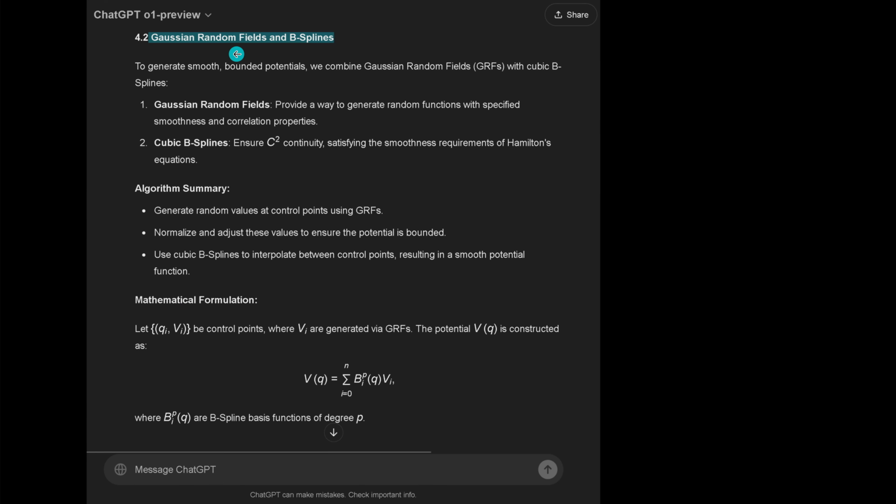Well, of course, I asked my little ChatGPT O1 preview to explain why we need a Gaussian random field and a B-spline. And it gives: what is a cubic B-spline? It continues satisfying the smoothness requirement of the Hamiltonian equation. Generate random values at the control points using the Gaussian random fields, then normalize and adjust these values to ensure that the potential is bounded. Then we use the cubic B-splines to interpolate between these control points, resulting in a smooth potential function. The mathematical formulation of this is with the B-spline basis function of degree p.